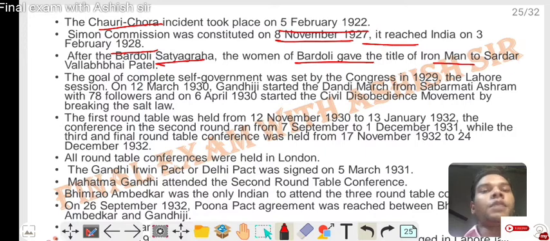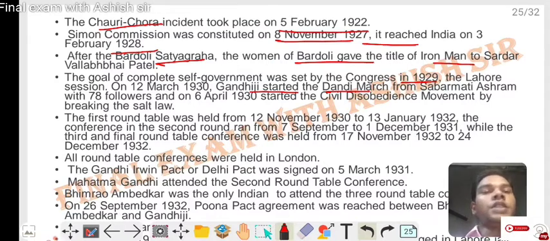The goal of complete self-government was set by Congress in 1928 and at the Lahore session in 1929. On 12 March 1930, Gandhiji started the Dandi March from the Sabarmati Ashram with 78 followers, and on 6 April 1930 started the civil disobedience movement by breaking the salt law.